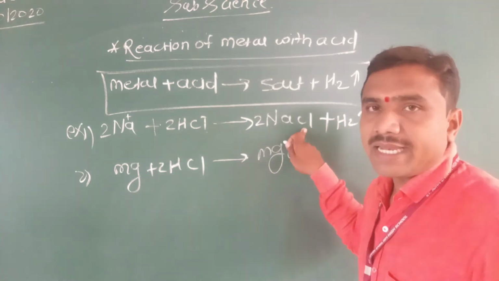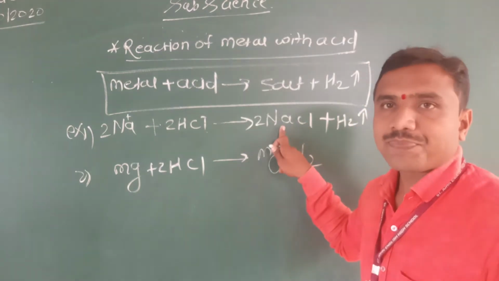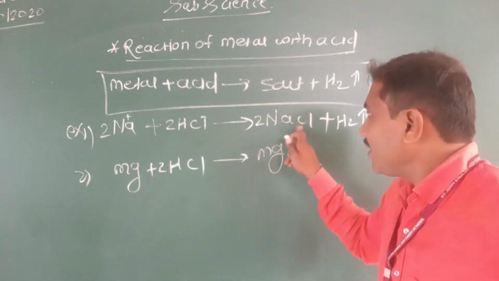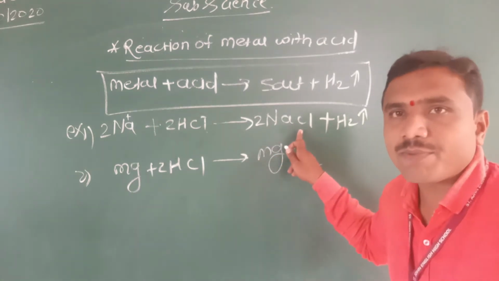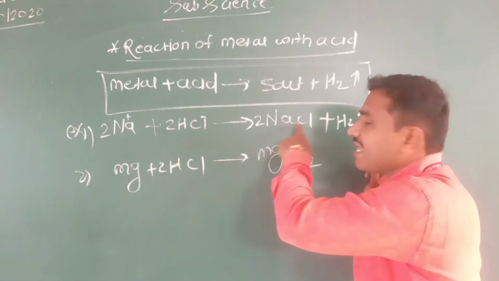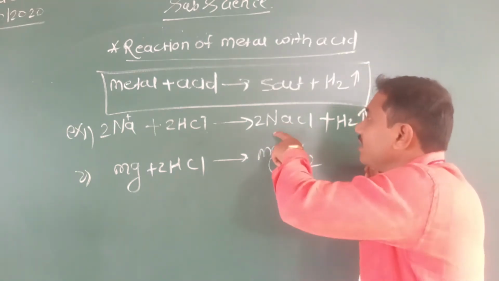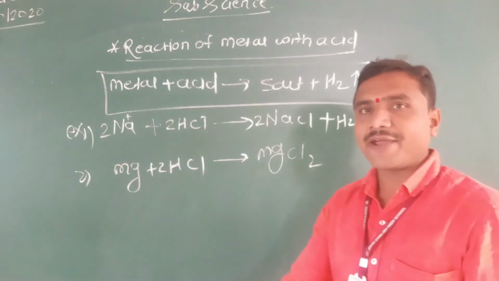Sodium has only one valency, so one chlorine atom is joined with the sodium. Cation, anion, ionic compound. Sodium chloride is an ionic compound. Why? Because it is sodium cation Na+ and chloride anion Cl-. The bond formed between sodium and chloride is an ionic bond.